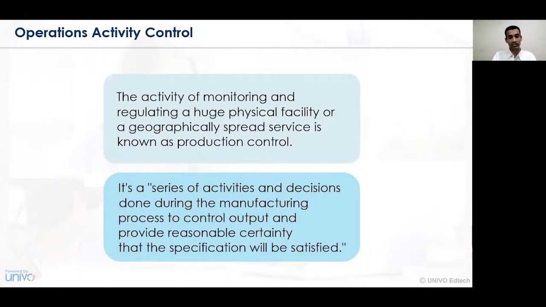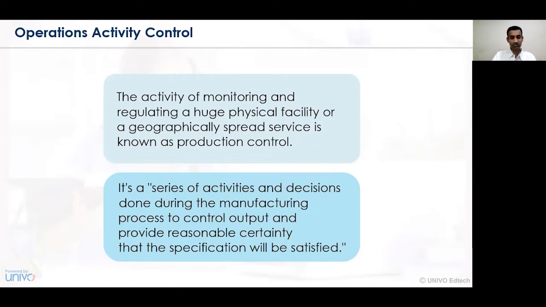The spread of those activities may be of a physical or non-physical nature, and accordingly monitoring them at times may seem difficult. Hence, when the activity of monitoring and regulating a huge physical facility or geographically spread services is controlled, it is called production control or operations control.